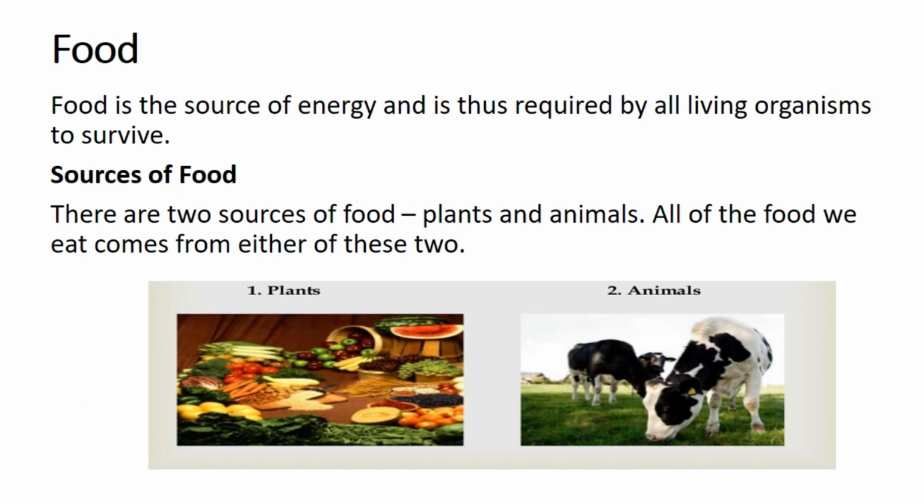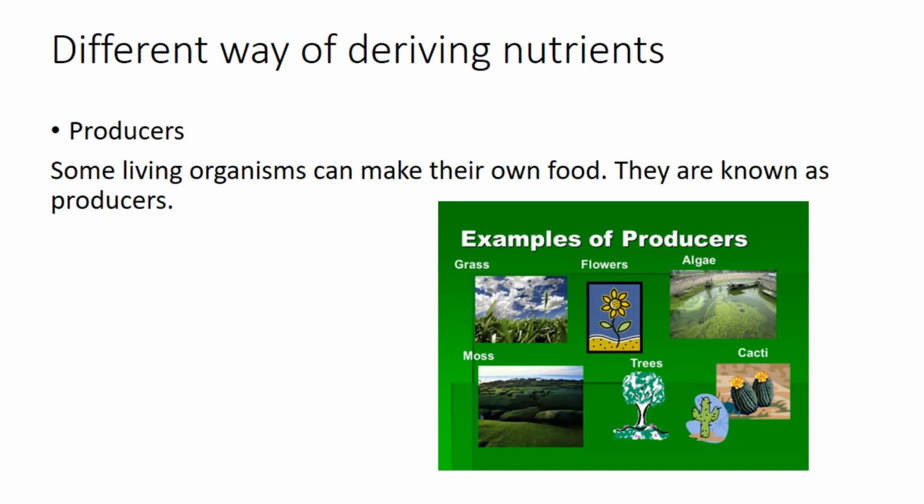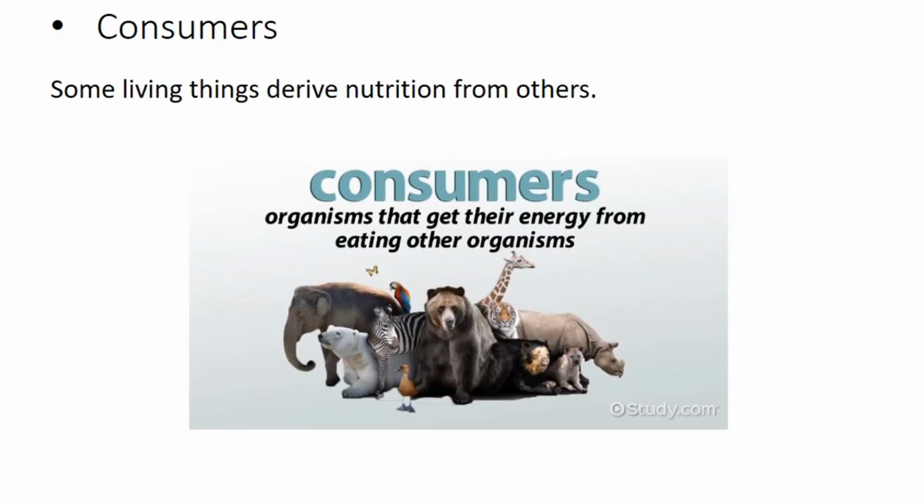There are two main sources of food, plants and animals. All of the food we eat comes from either of these two. But each living thing has a different way of deriving nutrients. Some living organisms make their own food. They are known as producers. Examples of producers are grass, flowers, algae, moss, trees, cacti. Some living things derive nutrition from others. They are known as consumers.